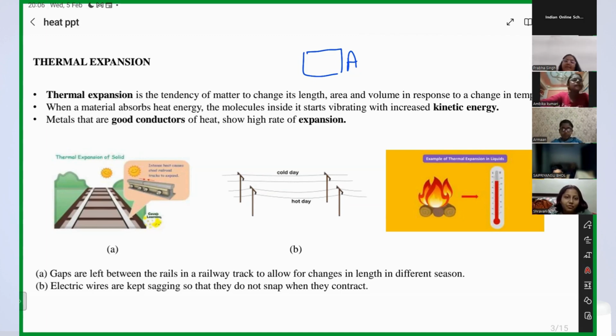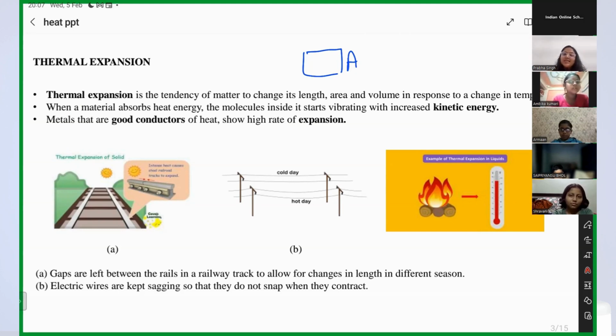Whenever you apply heat to some matter, some object, there is expansion in the size of that object: expansion in length, expansion in area, expansion in volume, right? And that is what we call thermal expansion. So, what is written here? Thermal expansion is the tendency of matter, right?